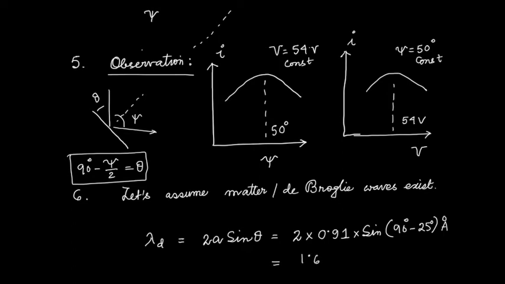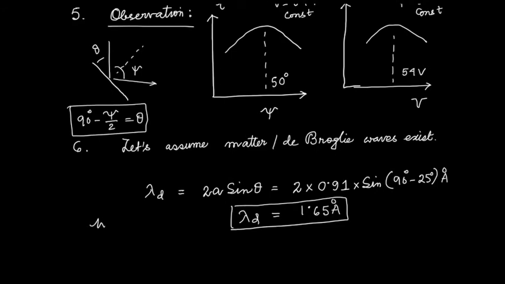This will come out to be 1.65 angstrom. Okay. So this is the wavelength of the de Broglie wave, or the wavelength of the wave which is causing the diffraction or interference.